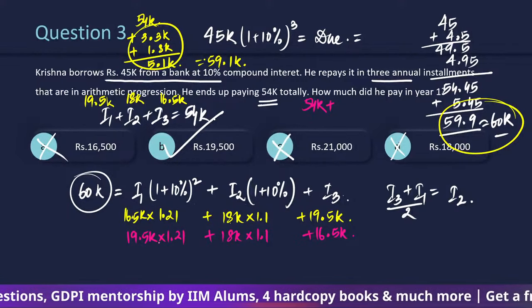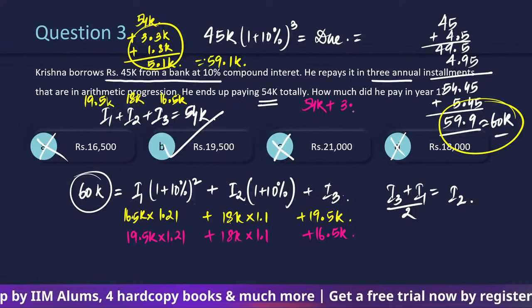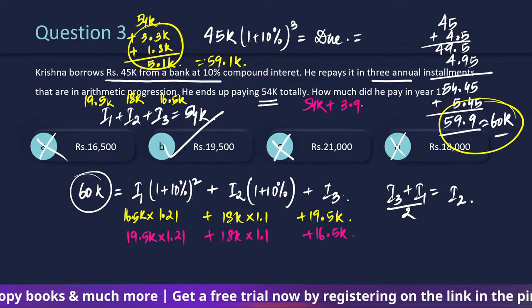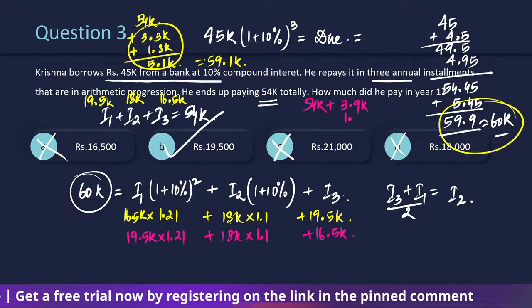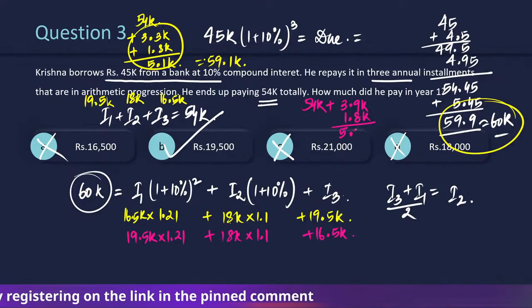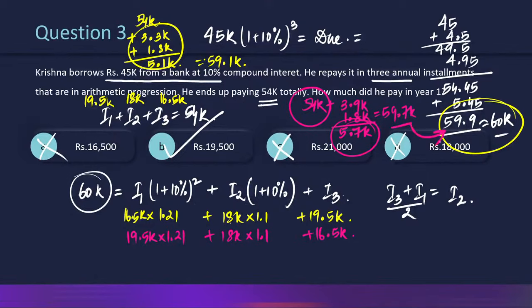Plus 20% of 19.5, which is going to be 3.9 thousand. Plus 10% of 18,000, which is 1.8 thousand, which is going to give us 5.7 thousand. 54,000 plus 5.7 thousand will result in 59.7 thousand, which is closer to what the final amount was supposed to be.